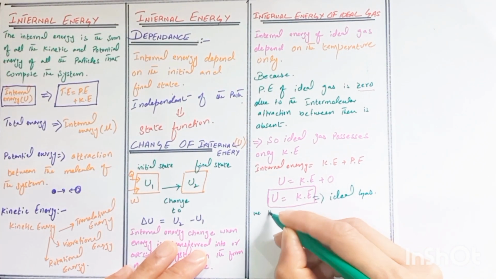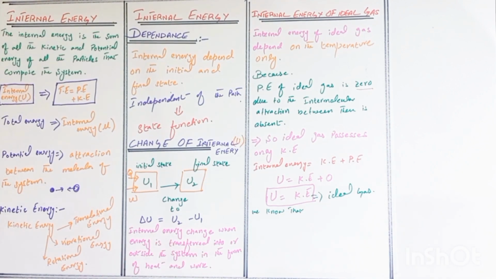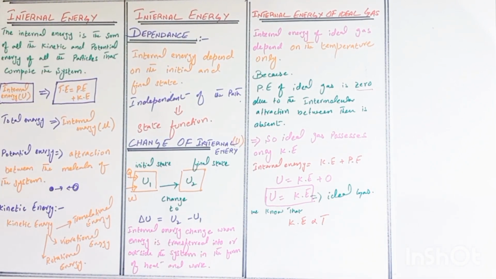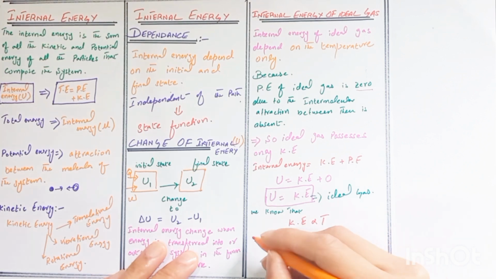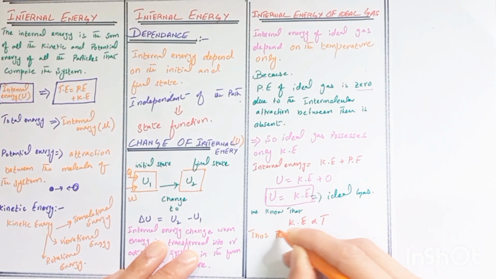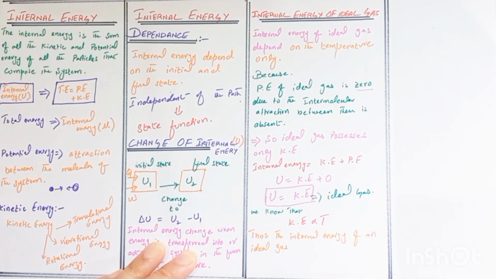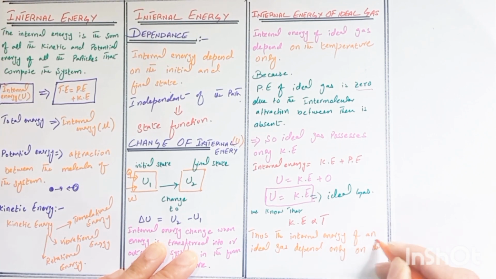We know that the kinetic energy is directly proportional to the temperature. Thus, the internal energy of an ideal gas depends only on the temperature.